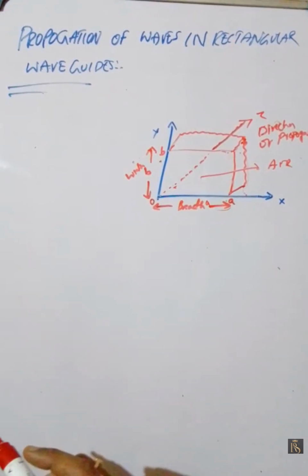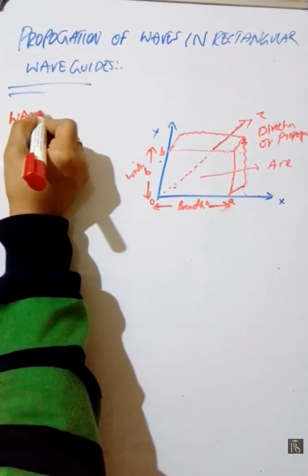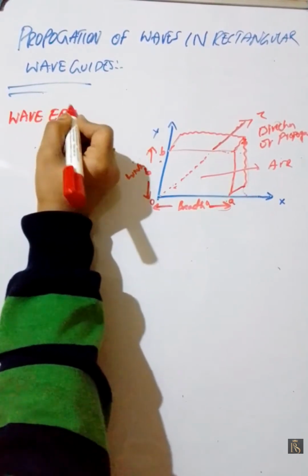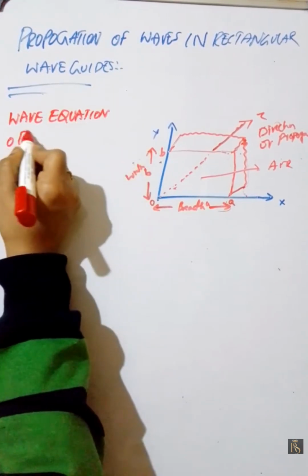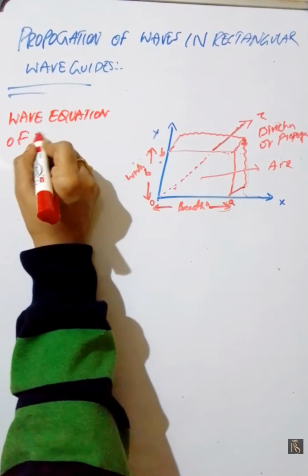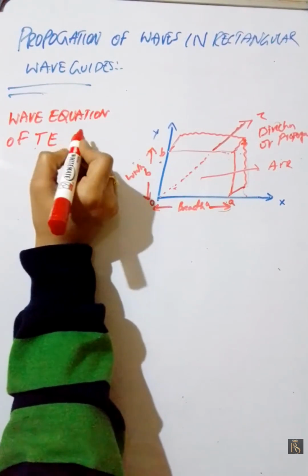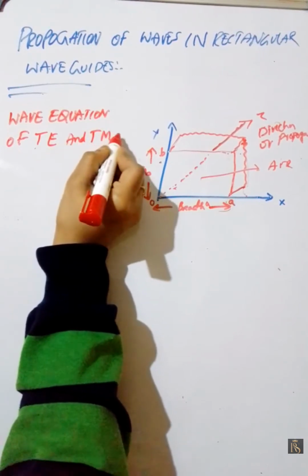Now the wave equation of both transverse electric waves and transverse magnetic waves.